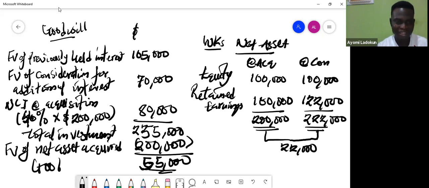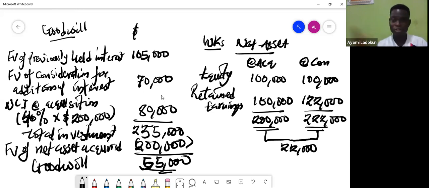So this is my goodwill. Okay, so that's it. So that's what you are doing there. Okay, so you can do your non-controlling interest, your group retained earnings, and all of that. So that's exactly what we are doing. I think this is interesting actually. Okay, so I think my handwriting is improving. Okay, so can you take a look at that? Even though you have the solution in your note over there, it's also good that I'm trying to work it out so that at least you can recall in your memory how it is being done.